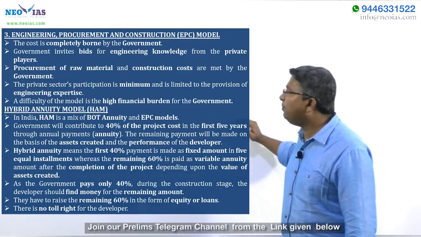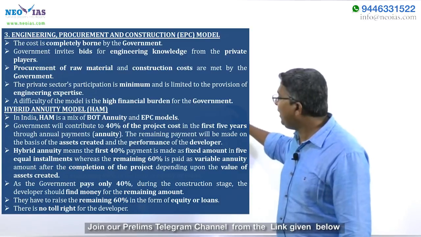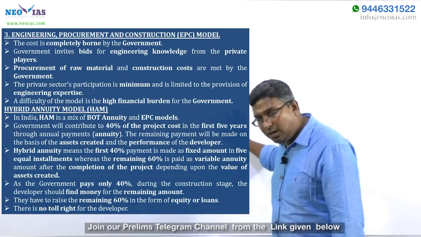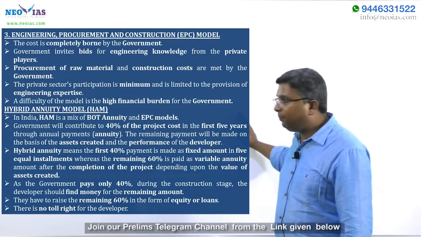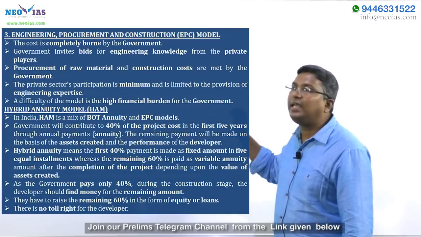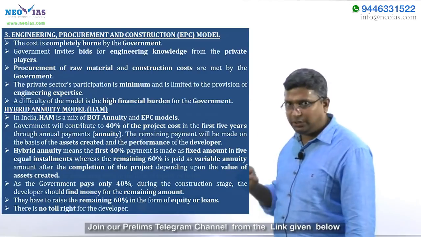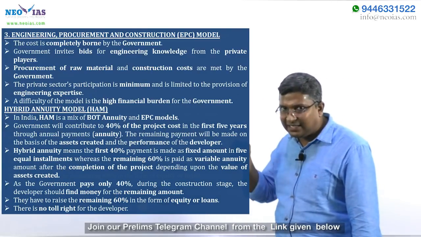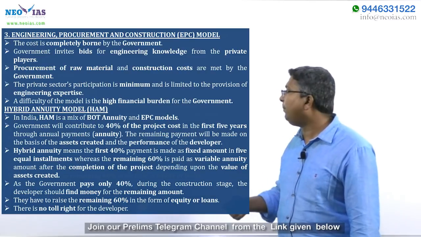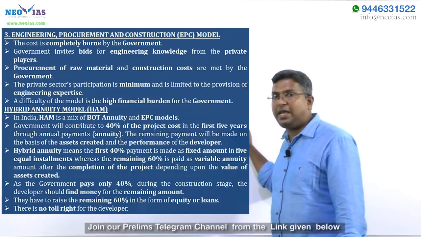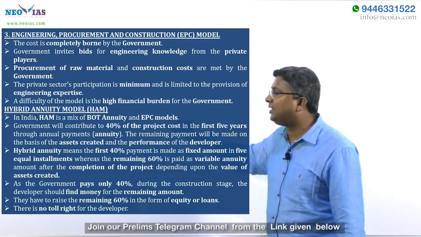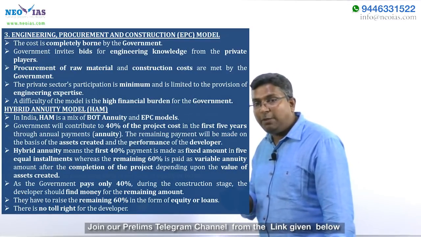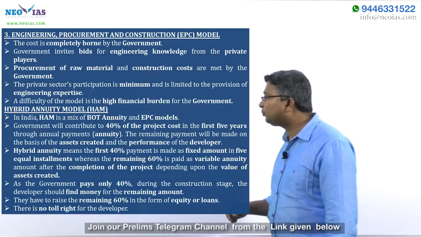So the remaining payment: since the 60% of the project cost is borne by the private developer, this 60% will be paid by the government through annuity. In the sense that the remaining payment will be made on the basis of the assets created by the developer and the performance of the developer. Based on the performance and based on the assets created, the remaining 60% of the project cost will be paid to the developer in the form of annuity.